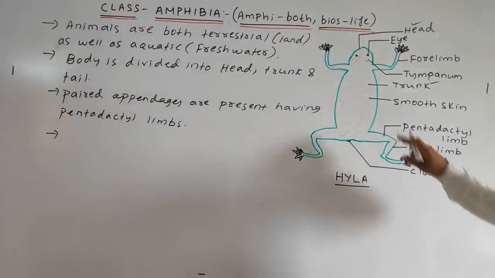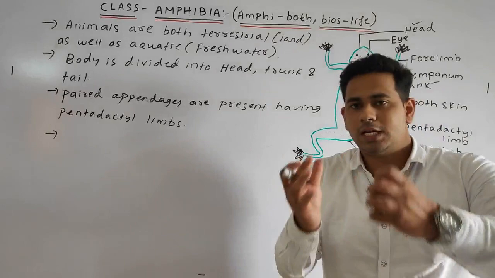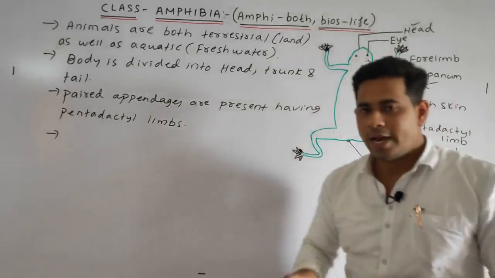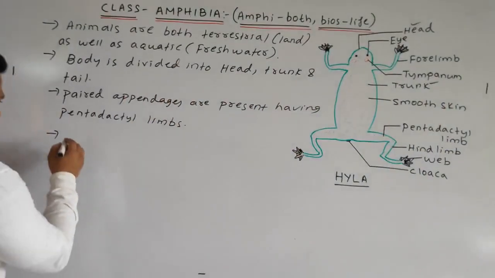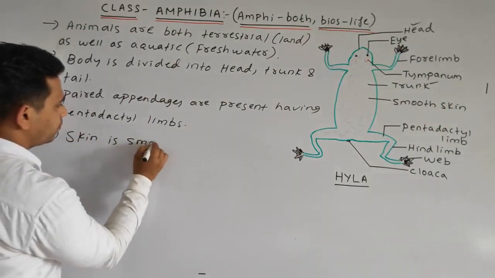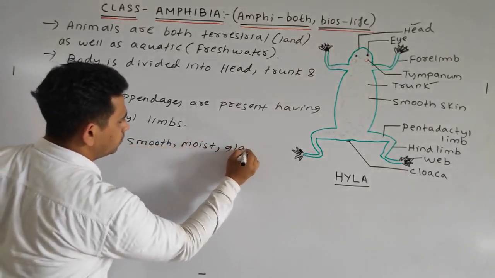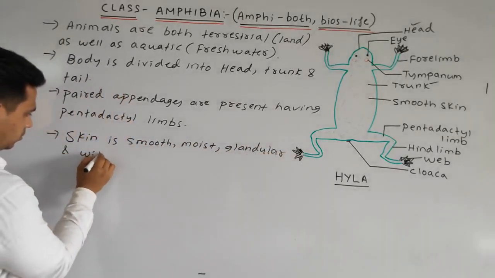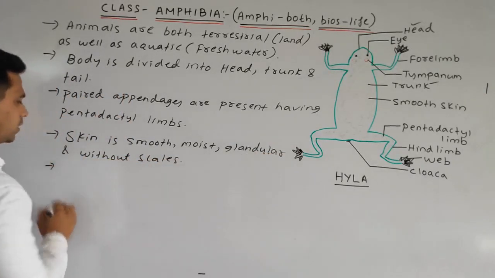The skin is basically smooth and glandular. Glandular means some sort of secretion is always being secreted. Smooth, glandular, moist and without scale. First I will write, then I will tell you. The skin is smooth, moist, glandular and without scale.